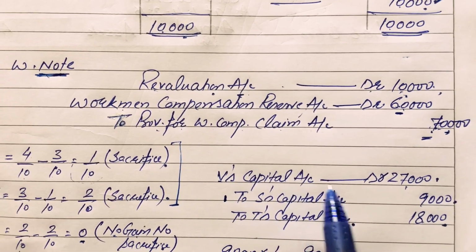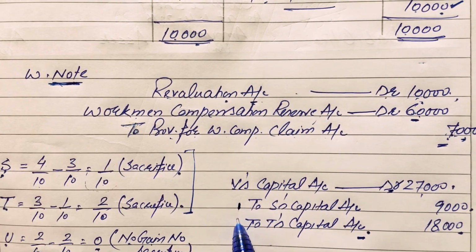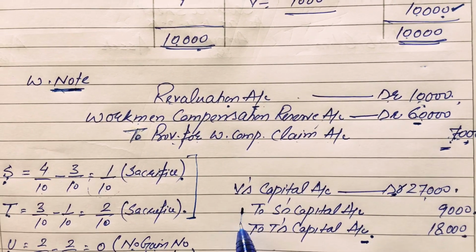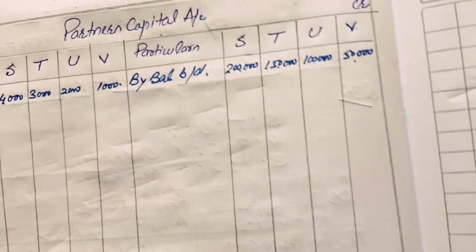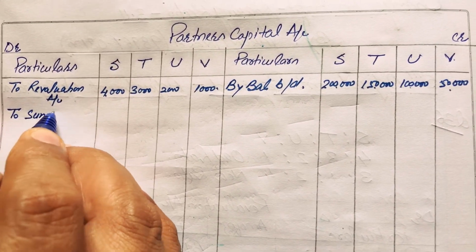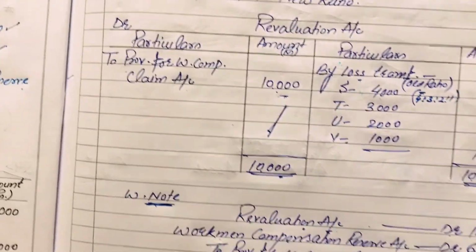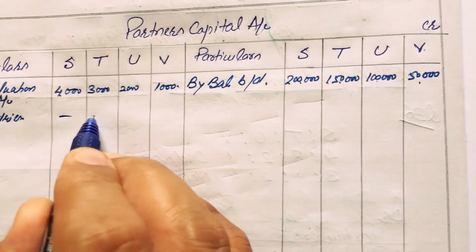Here V's capital account is debit, that's why posting will be on the debit side by the other accounts' names. In this case we can show the posting by mentioning two sundries, and in V's column 27,000 rupees.